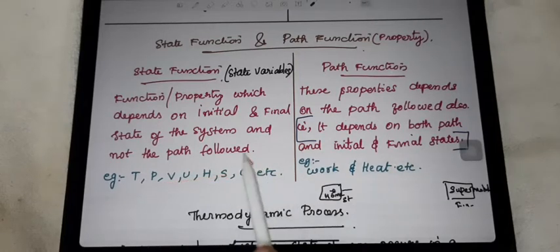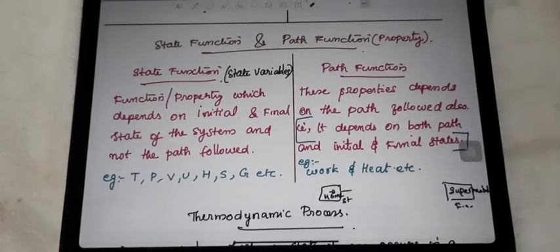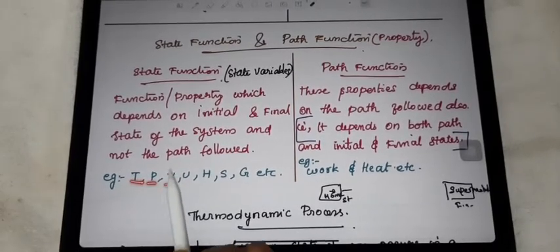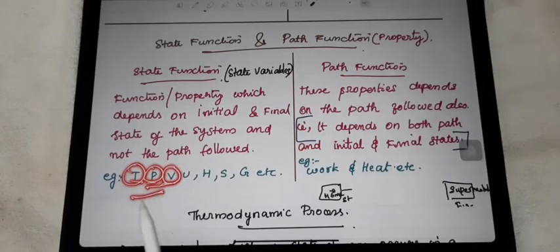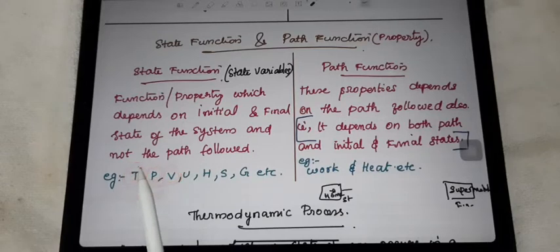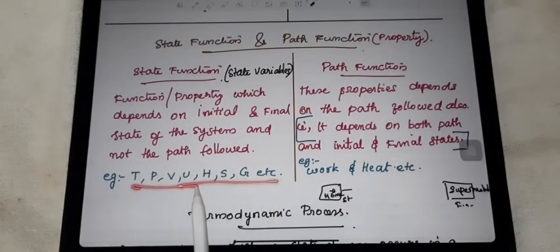Okay, so all these terms you will study in this chapter again. When you talk about PVT, pressure, volume, temperature, their values depend only on the state of the system and not on how it reached there. The same way for the others also. So all these are considered state variables or state functions.